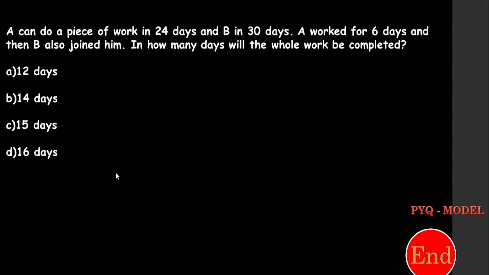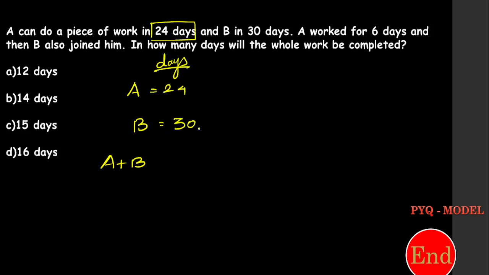Okay. So look at this question. There are 2 persons, one is A and another one is B. They say that A can complete a job in 24 days. B can complete the same job in 30 days. So A worked for 6 days and then B also joined him. So these are all story. We can read this later.